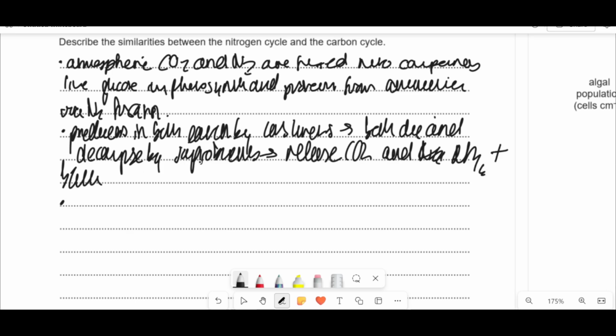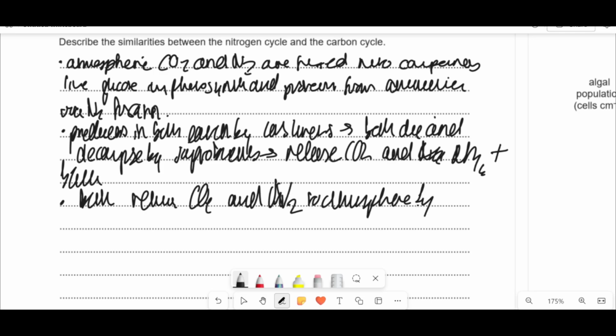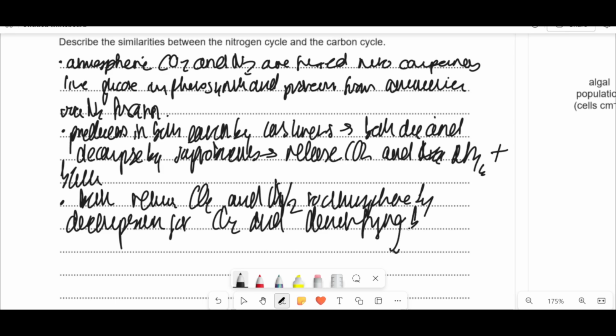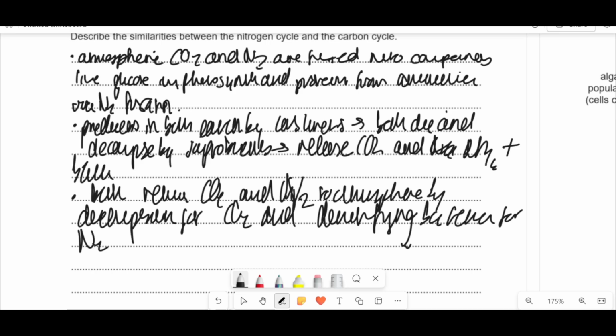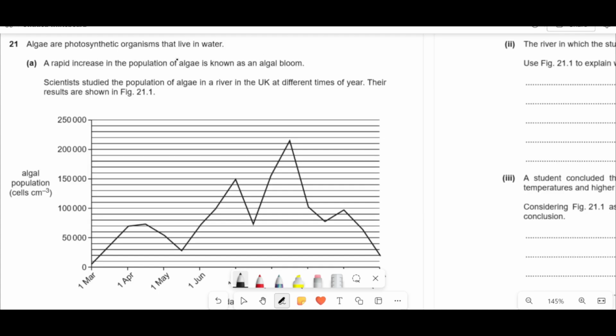And in both of them, you can eventually return it back to the atmosphere. I mean, both can return CO2 and N2 to the atmosphere by decomposition for CO2 and denitrifying bacteria for N2. Those are some pretty hefty similarities, I would say as well. And the whole idea is that you're getting across that both of them involve getting atmospheric CO2 and N2, putting it into compounds, things eat it, digest it, break it down, return it to the soil, and so forth, and the cycle repeats.